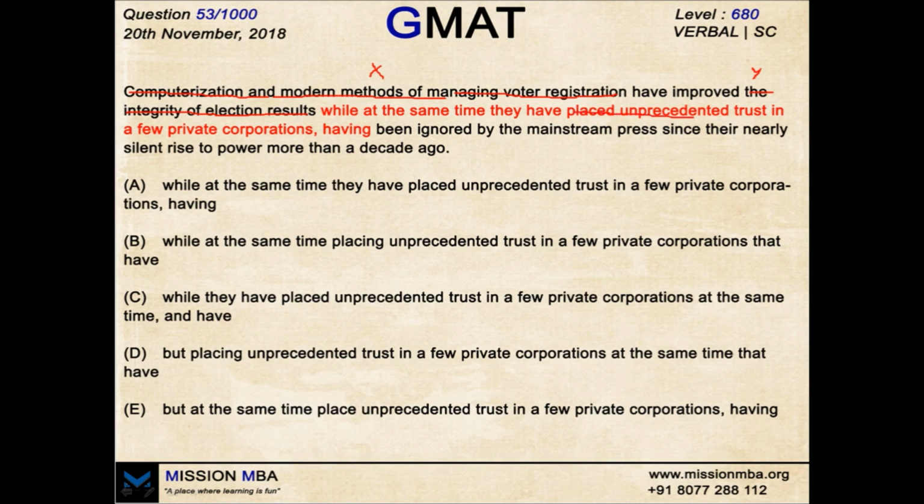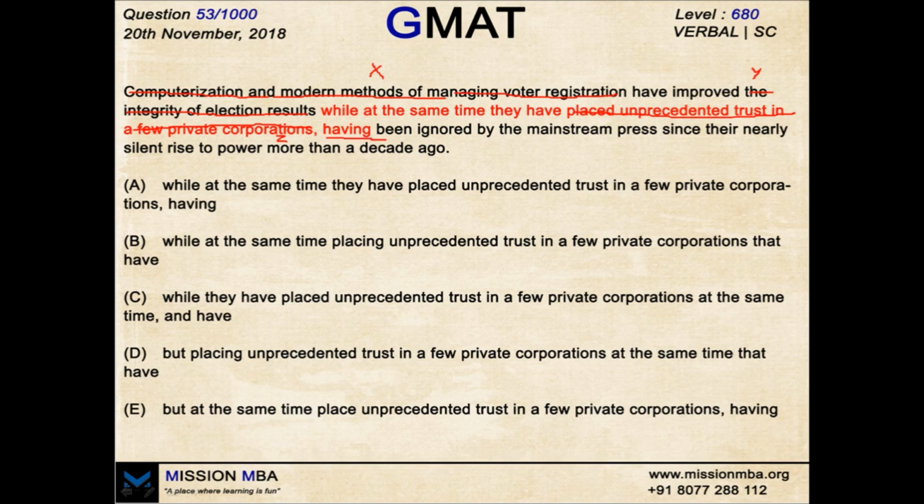Let's call that Z. So, they have placed Z, having been ignored by the mainstream press since their nearly silent rise to power more than a decade ago. Now, I clearly notice that there is a modifier error.